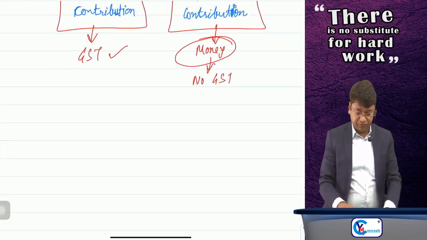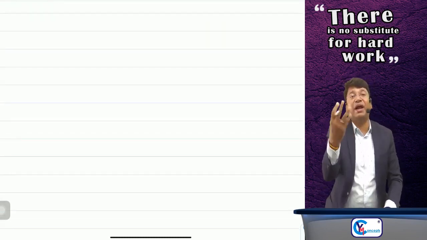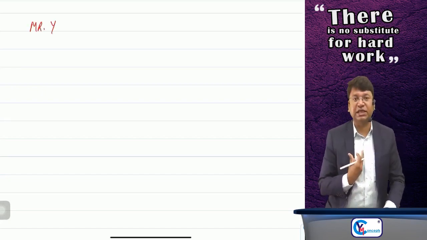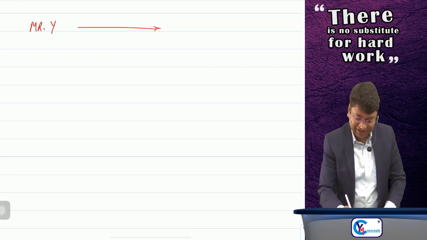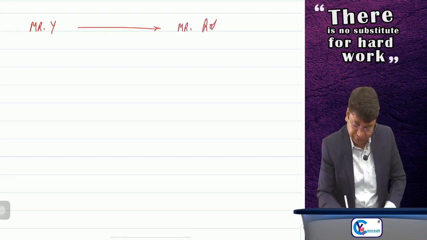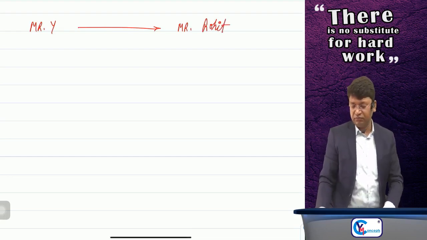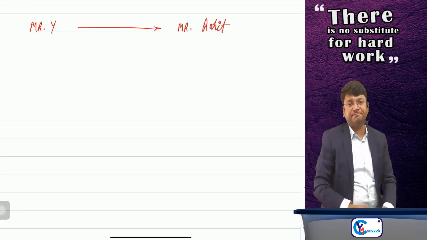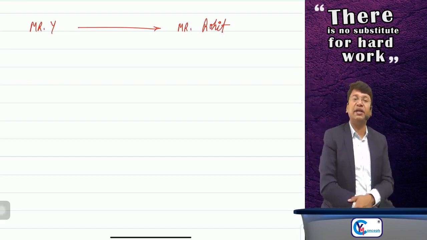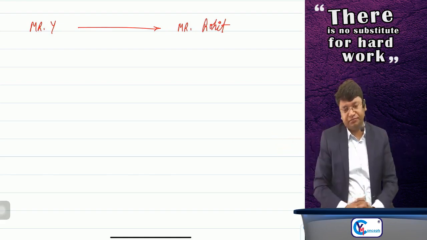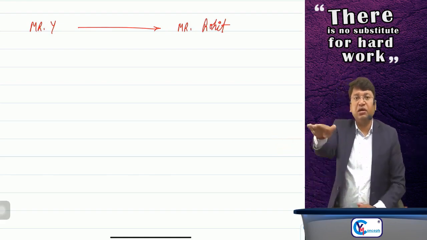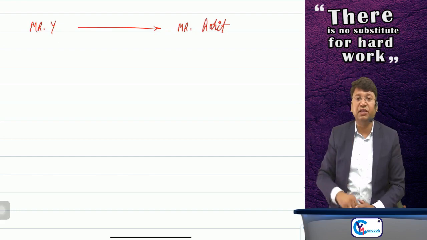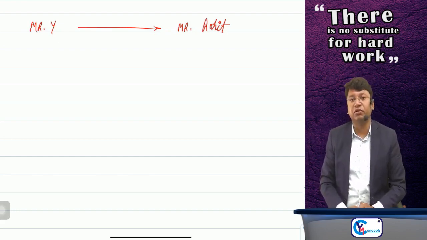Suppose I am providing services, Mr. Y, Y means Yashvant obviously, is providing services to Mr. Rohit. Mr. Rohit is a person who is owning his land in Mumbai. He is the owner of a land which is located in Bandra, Mumbai. He approached me. He said, Yashwant, can you construct a building here?